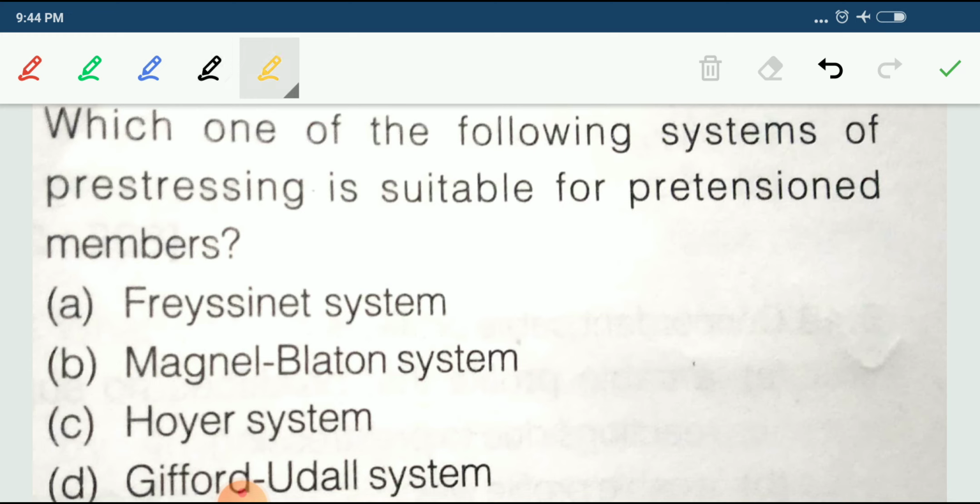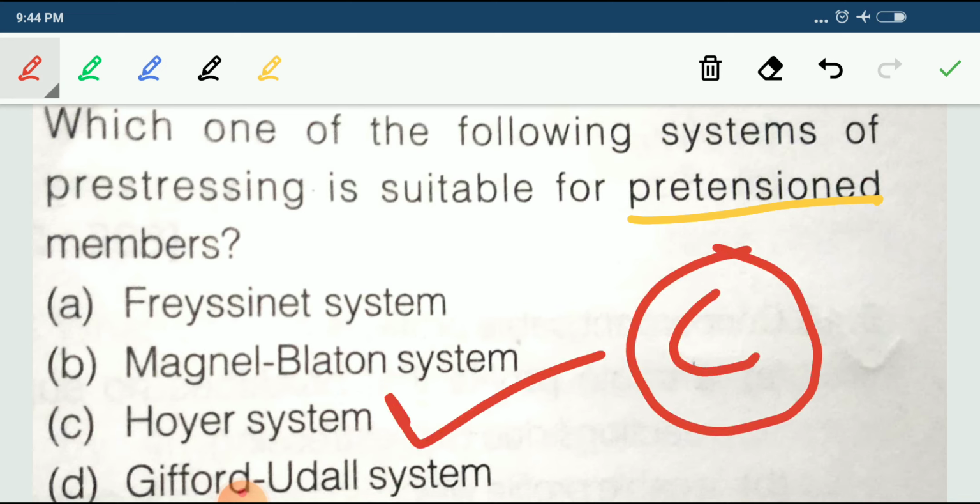The Freyssinet system, Magnel-Blaton system and Gifford system are all post-tensioning methods. So what is he asking? He is asking about pre-tensioning. So for this one, pre-tensioning is the correct answer. This Hoyer method is the correct answer, meaning C is the correct answer for this question.